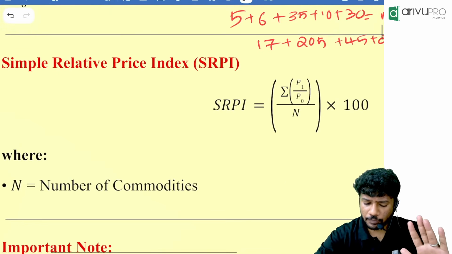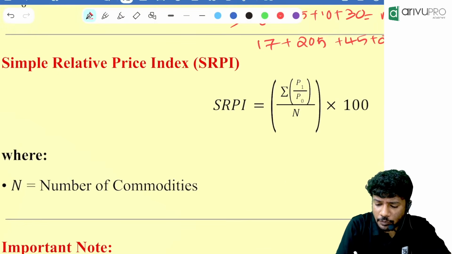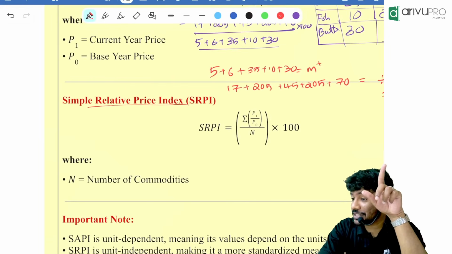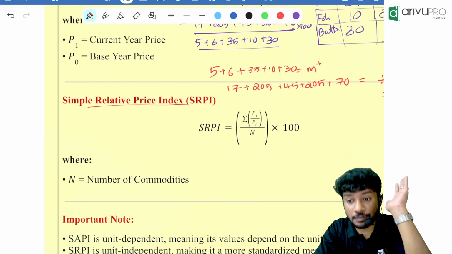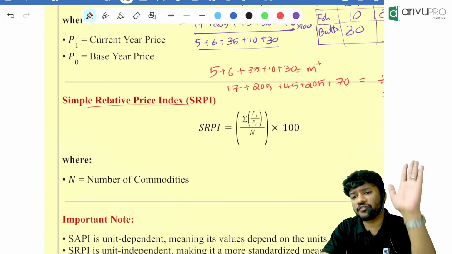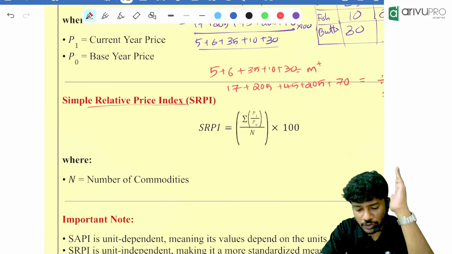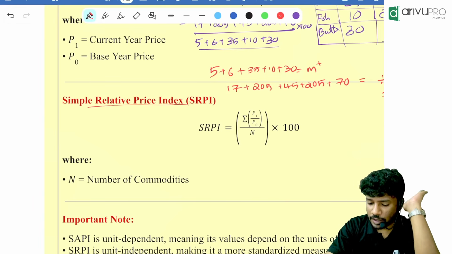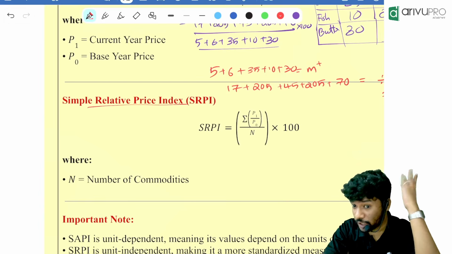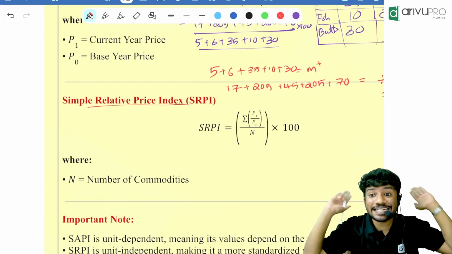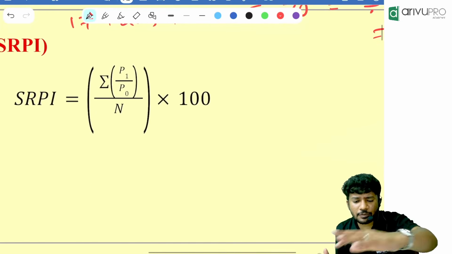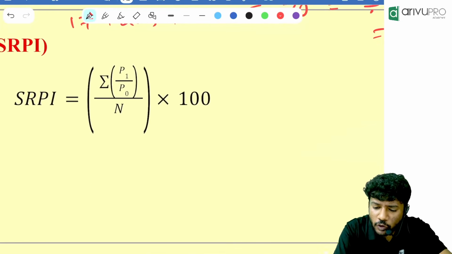Next one, people. Simple relative price index. Now, again, I am asking you the question. What is this SAPI? We are finding an index number using which method? Simple relative index number. So, two things. Whatever we are learning now, we are creating an index. Okay. Now, people, in simple relative price index, it is much easier.